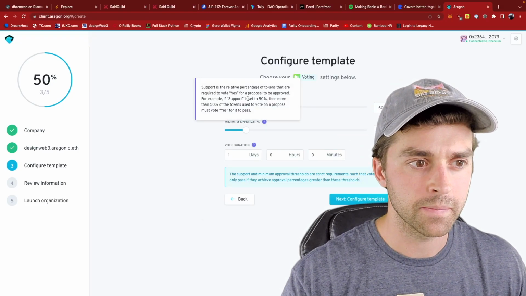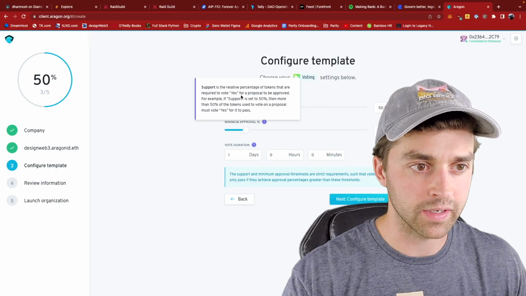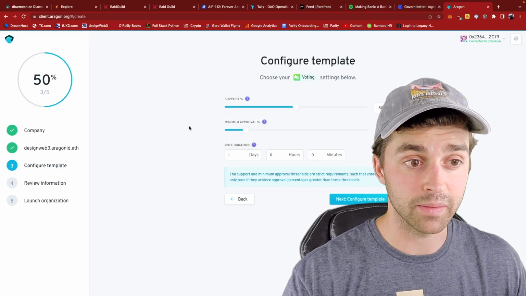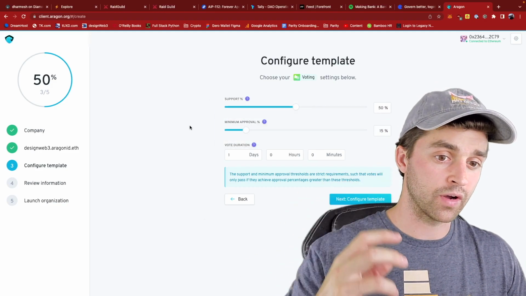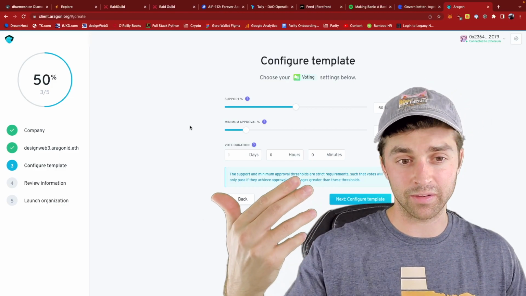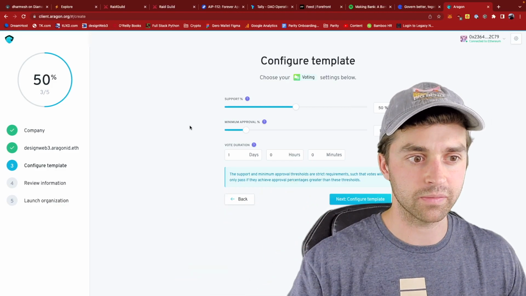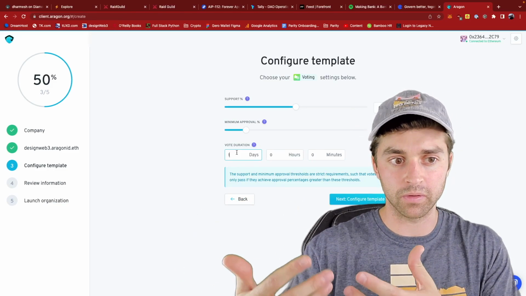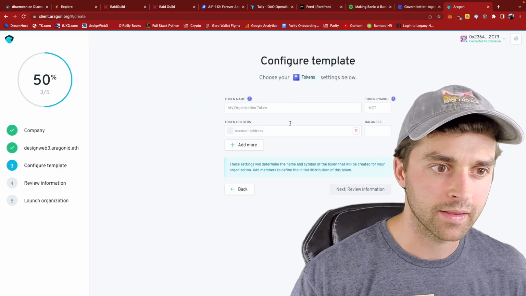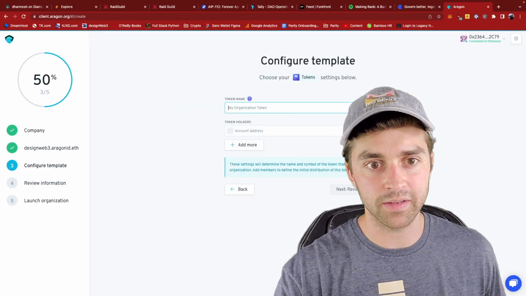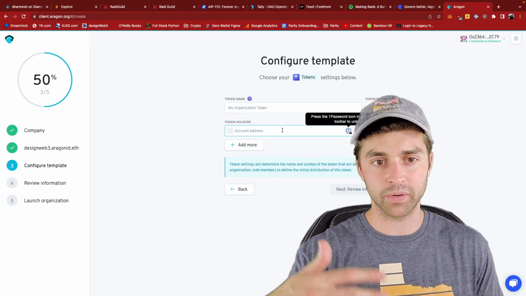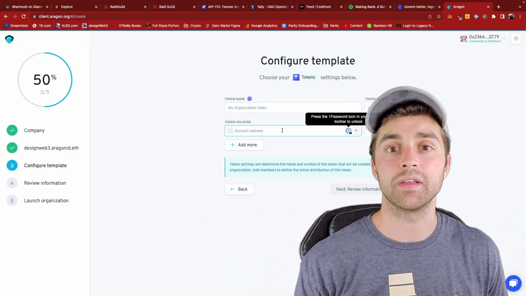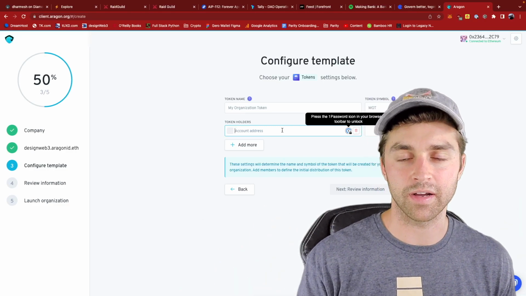I can set some governance parameters right here. Support is how many people have to vote yes in order for a proposal to be approved. What is the minimum amount of votes that we need to have in order for a proposal to be valid, even if it is passed? How long do we want the proposals to go for? Like, how long can people submit their votes? And then, what's the token name going to be? It's going to be a Design Web3 token, and then I can put in 5 to 10 addresses of some friends and get them into the community, and we would start working on collective projects together.